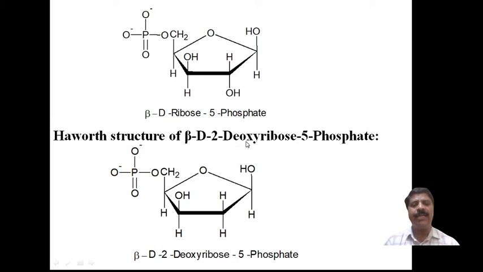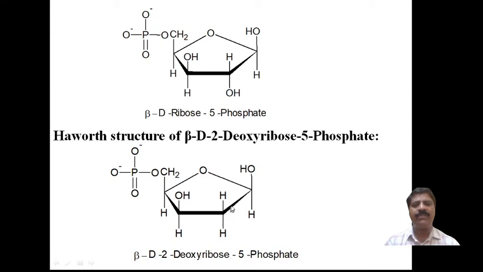Beta D 2 deoxyribose 5 phosphate, or it can also be written as 2 deoxy beta D ribose 5-phosphate.